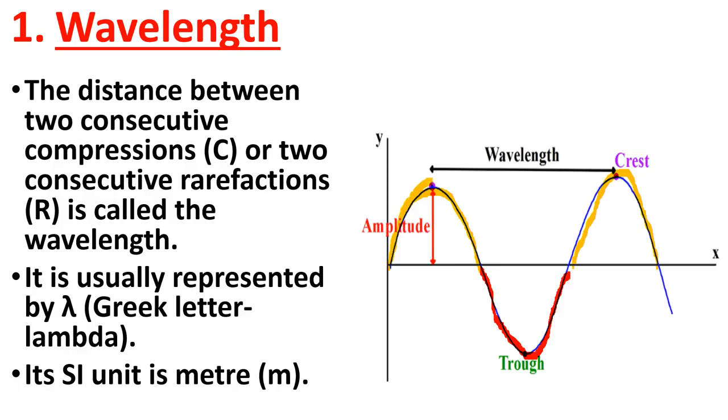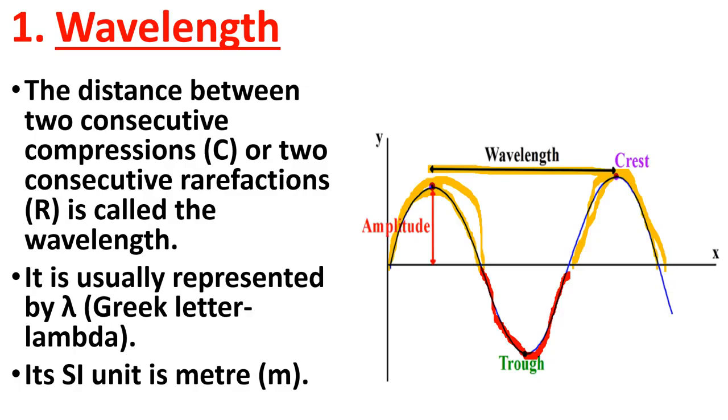This is compression and this is compression. Okay, so the distance between these two, this distance, is called the wavelength. Consider this tip only, and here also consider this tip. So the distance between two consecutive compressions is called the wavelength.